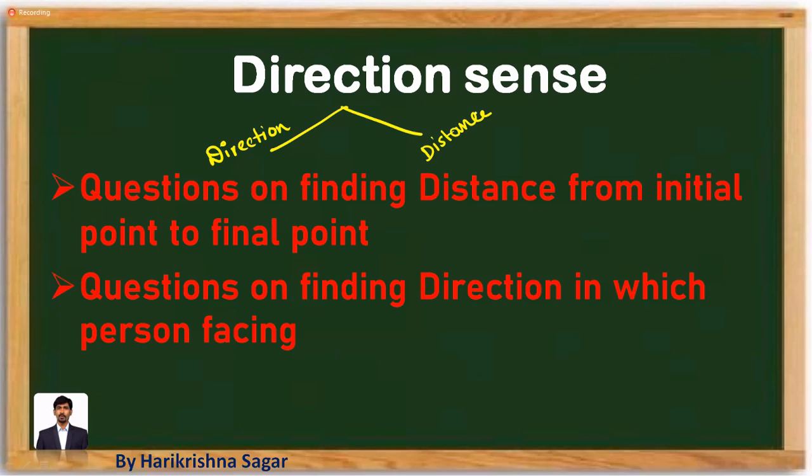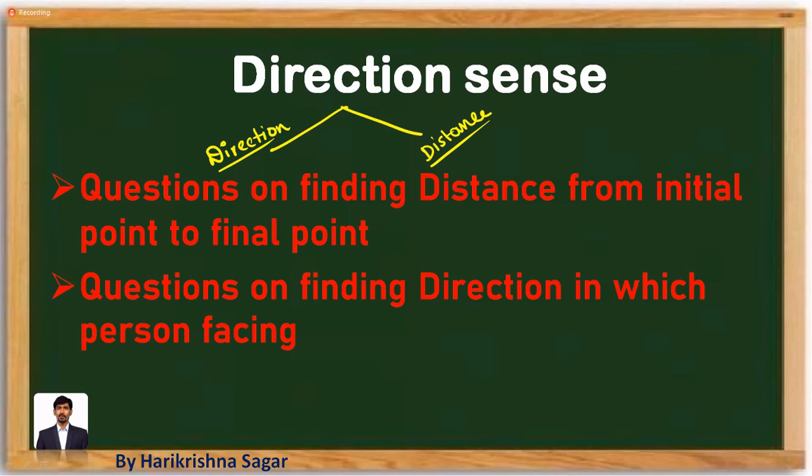So these are the two types of questions you are going to see. One is they will ask us to find out the direction. The other one is they will ask us to find out the distance. Direction based questions are again given in two types: one is giving a rotation, the other one is giving a distance. How the questions of direction are given, how the questions of distance are given, we'll try to understand.